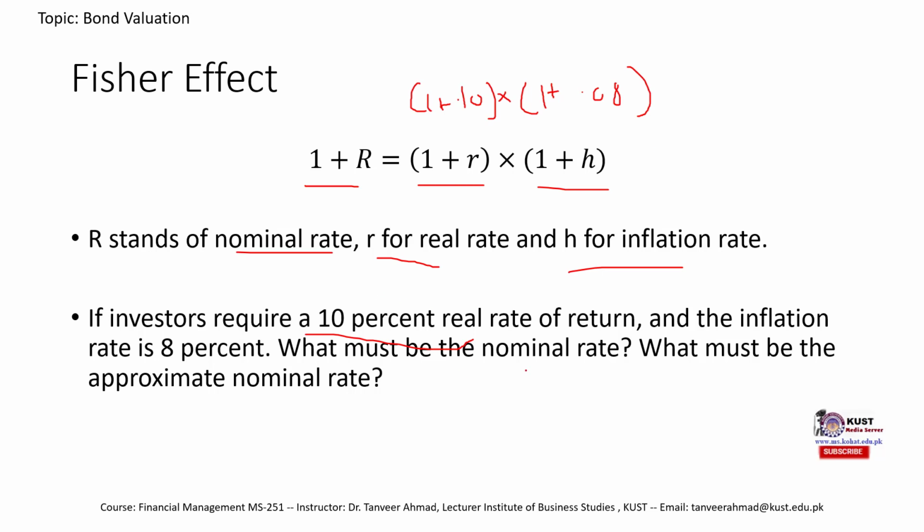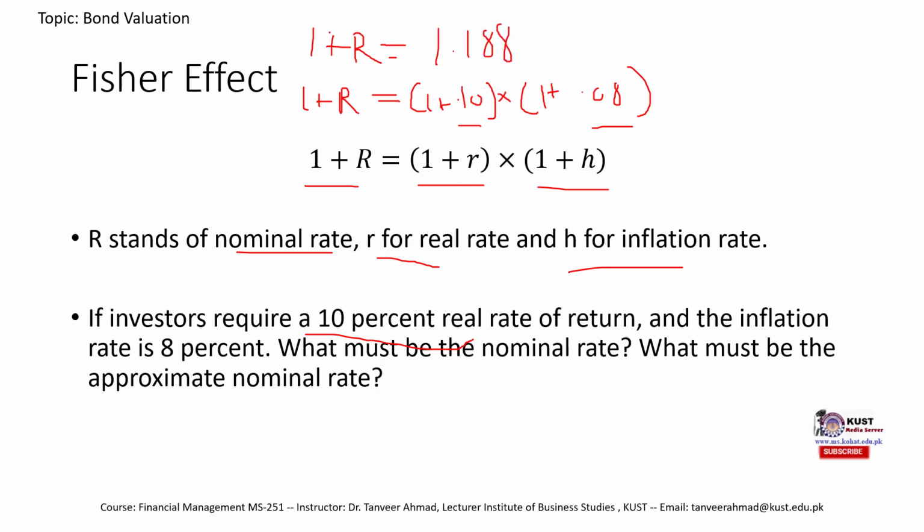What must be the nominal interest rate? So the question is that if an investor wanted to earn a real interest rate of 10% and the inflation was 8% in the market, then what nominal interest rate should he earn, so that after adjusting for inflation, he gets 10%? If we write the equation, it would be 1 plus R is equal to 1.188.